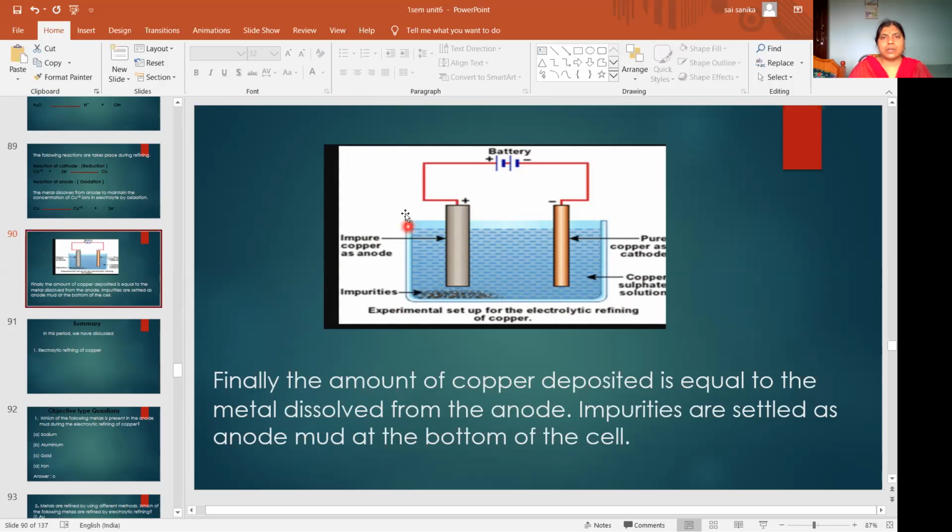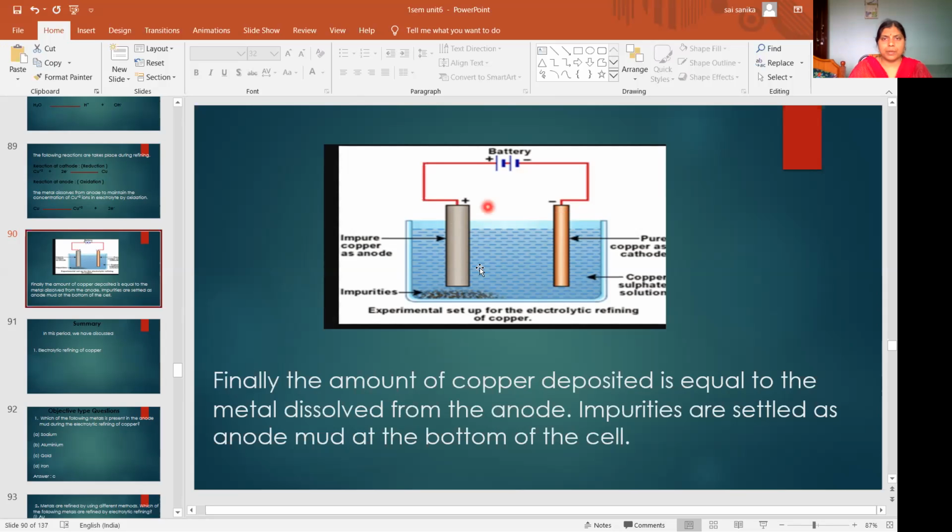So we need an electrolytic cell. This is the electrolytic cell. In the electrolytic cell you have to take an electrolytic solution. Which metal are we purifying? Copper metal is being purified. So that metallic salt solution will be taken as the electrolyte. Here acidified copper sulfate is the electrolytic solution. This is the impure copper block, and you have to take a pure copper block.